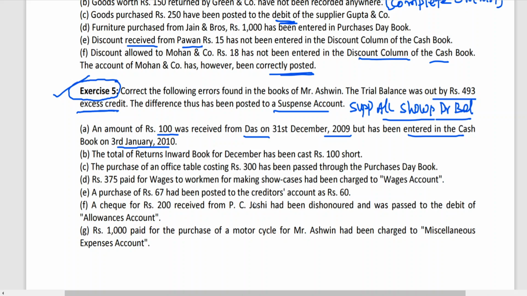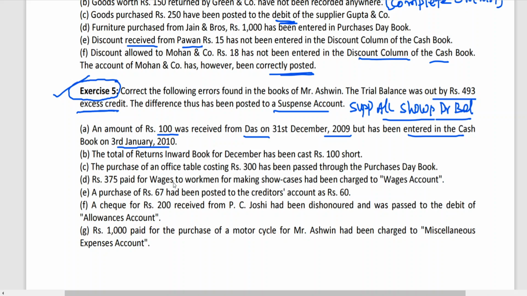So we want to have the corrected cash book balance for the year ending, or for the month ending, or maybe for the year ending. We don't know, year ending has not been given. So for that particular transaction we should write an entry. It has been entered in the next month, but we need to go for correction of the cash book for 31st December, because if you are preparing final accounts, the 31st December cash book balance will be taken to final accounts.